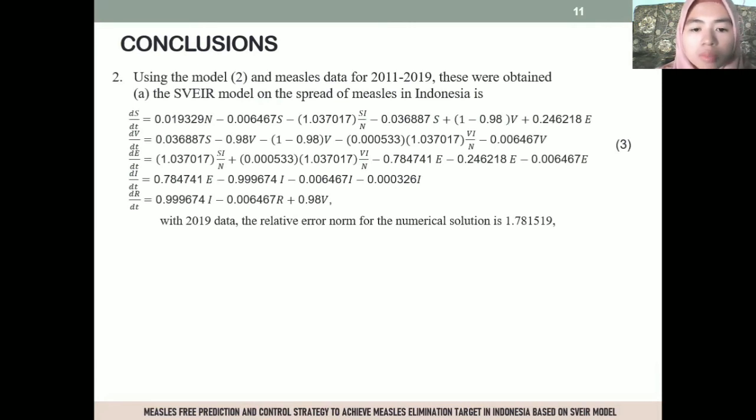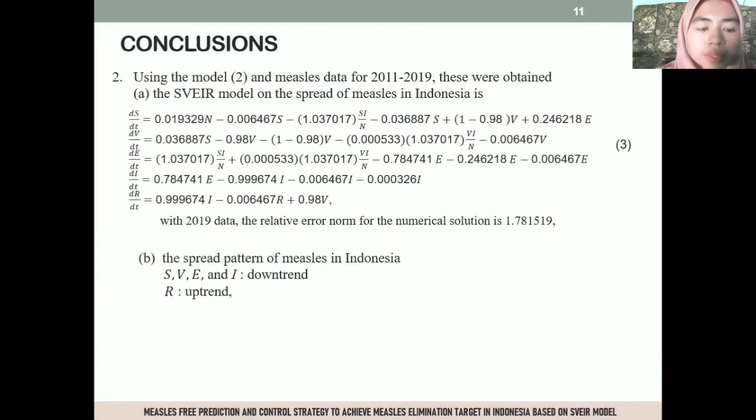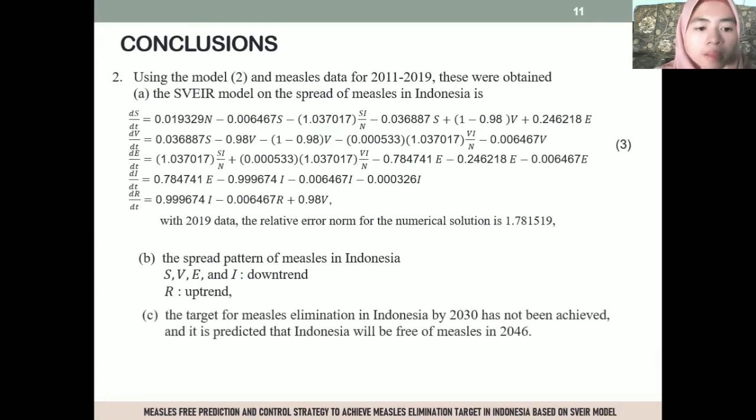The relative error norm for the numerical solution is 1.781519. The spread pattern of measles in Indonesia shows that the number of S, V, I and E individuals are downtrend, while R individuals is uptrend. The target for measles elimination in Indonesia by 2030 has not been achieved, and it is predicted that Indonesia will be free of measles in 2046.